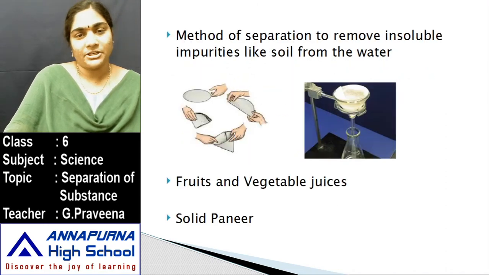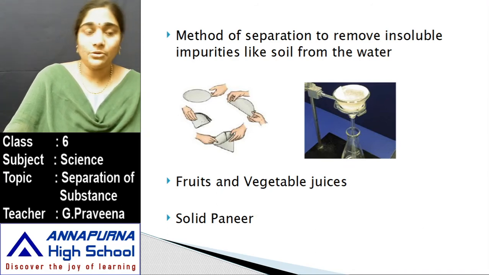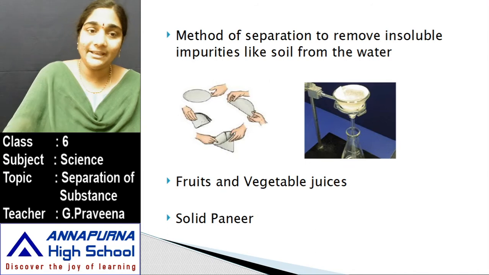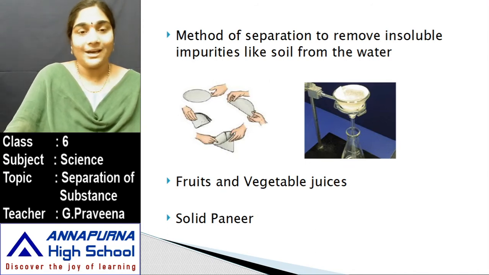Then how can that process of filtration be done? So, methods of separation. At your home you might have seen that the water that comes through the taps consists of some impurities. How can it be filtered? Maybe you collect that water in a beaker, and if you wait for some time, you can see all the heavier particles get settled down at the bottom. That process is known as sedimentation, and the upper water is decanted into another beaker.